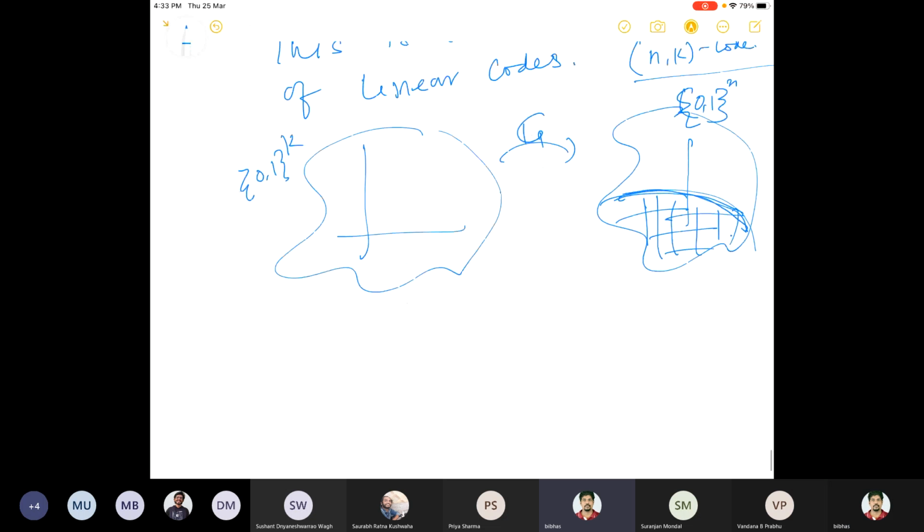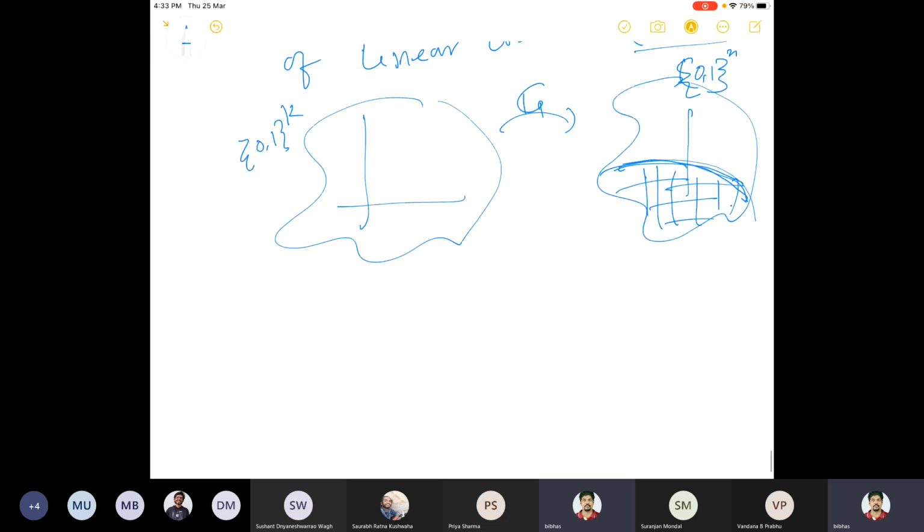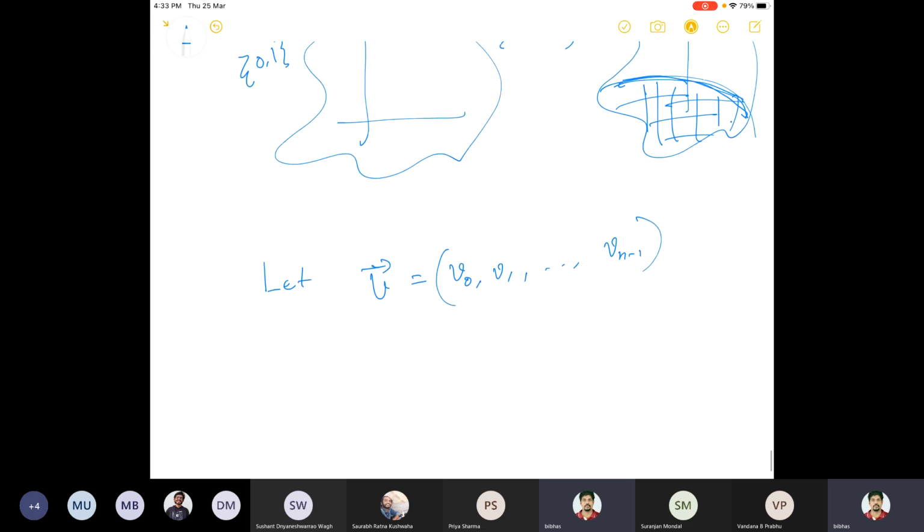Okay. If you consider an n tuple, so let us say V, what is the cyclic property of this code? We are now talking about that. So V0, V1, dot dot dot, V n minus 1. This is, let's say, any n tuple.